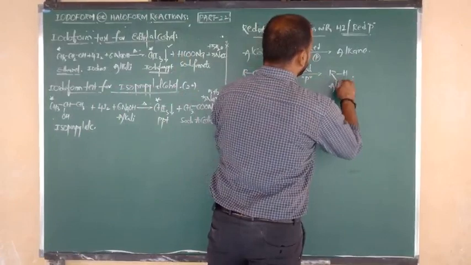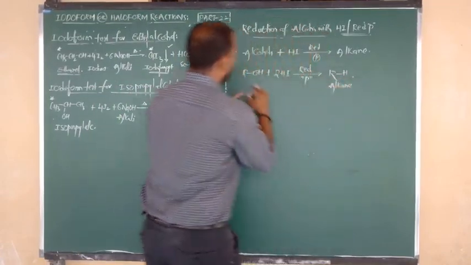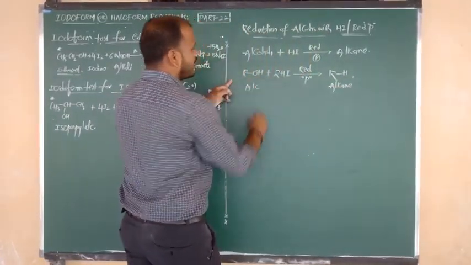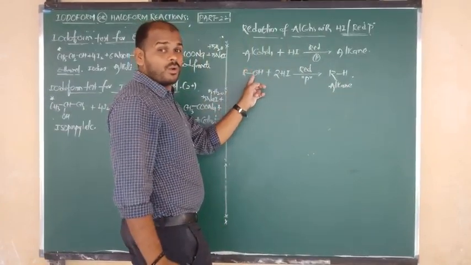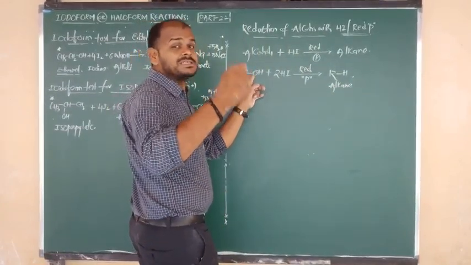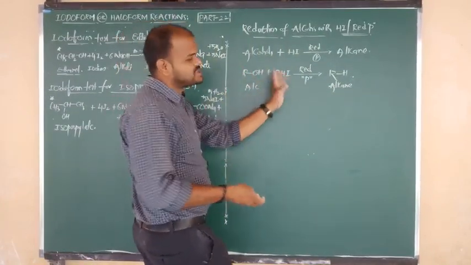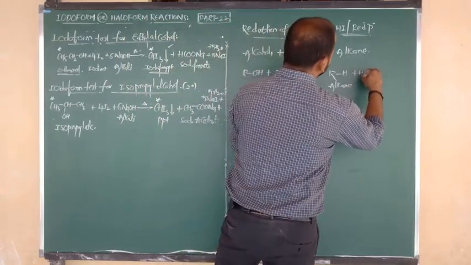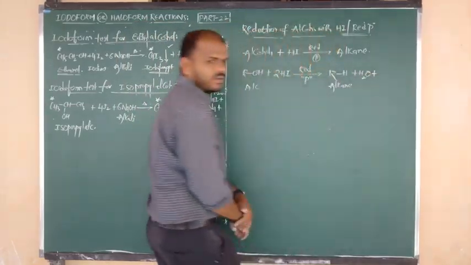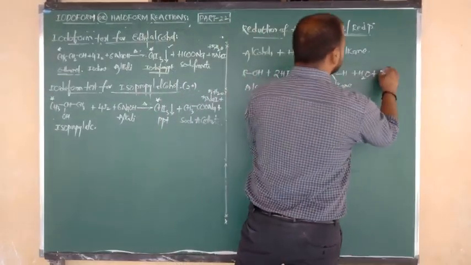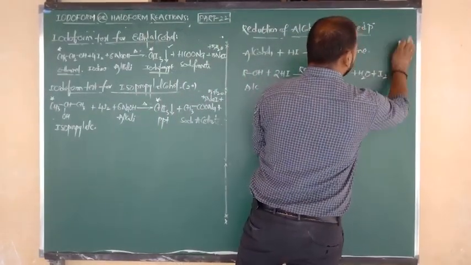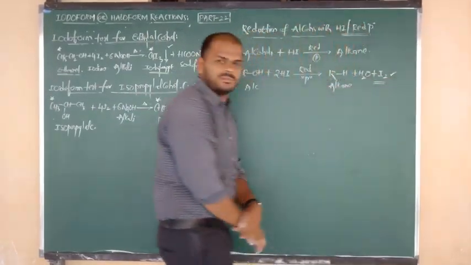So we are getting the product alkane, and here is alcohol. So what are we removing from here? The oxygen removed from the alcohol combines with 2 hydrogens and is eliminated in the form of a water molecule, and 2I minus changes into iodine. These are the byproducts.